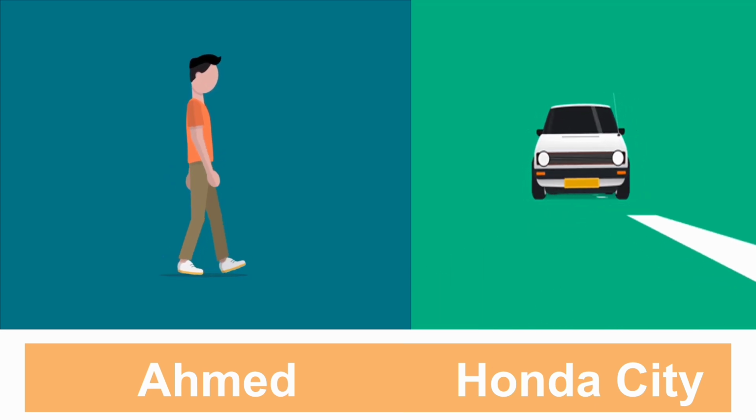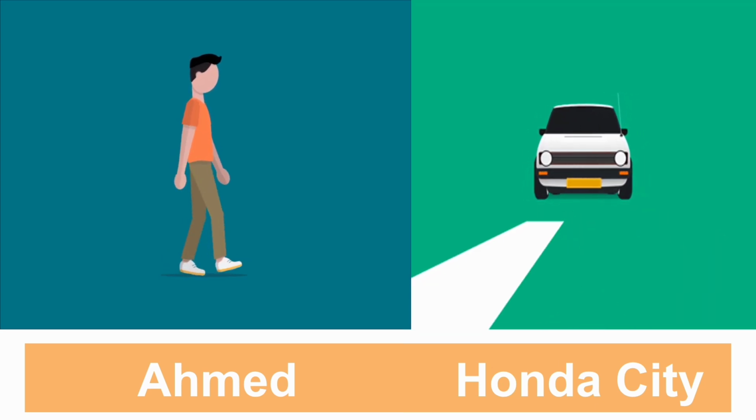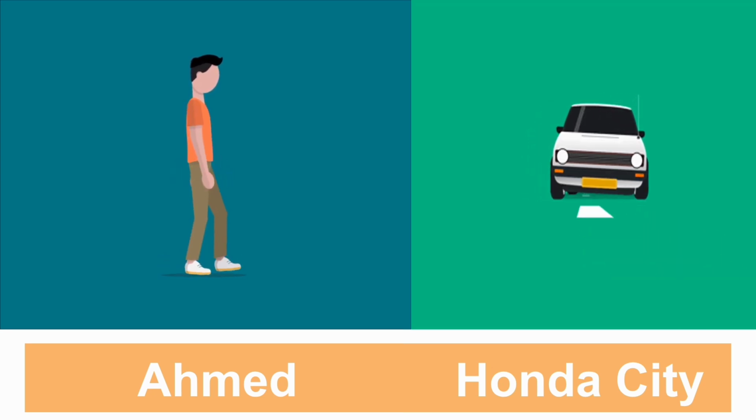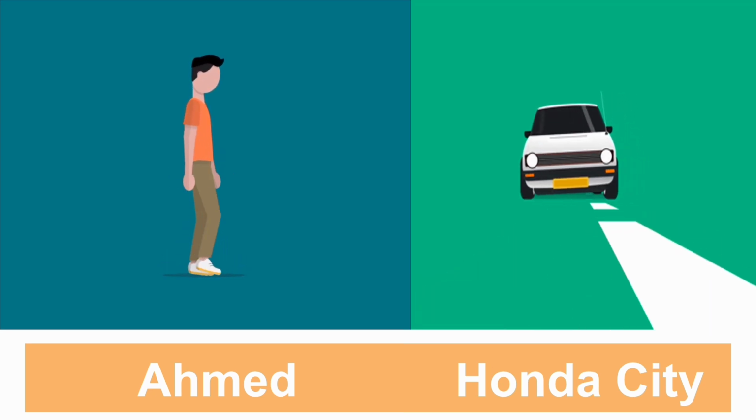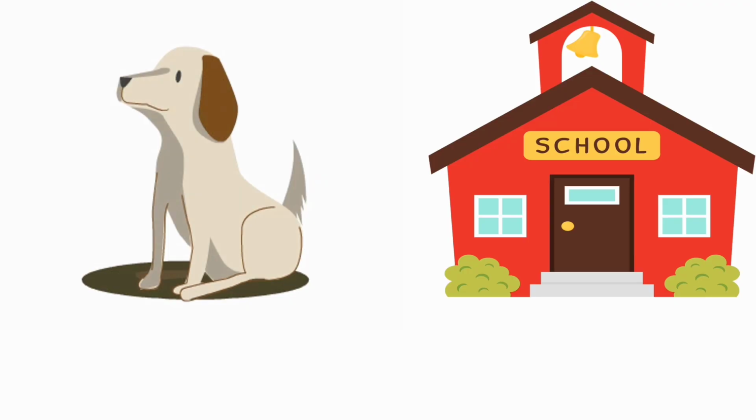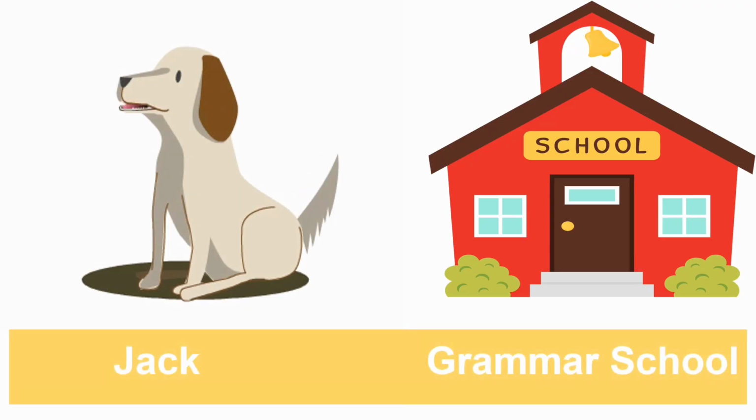It could be any boy. Similarly, car could be named as Honda City and it would become proper noun. Jack or Grammar School. We must keep this in mind that whenever we are using a proper noun within a sentence, the first letter should always be capital.